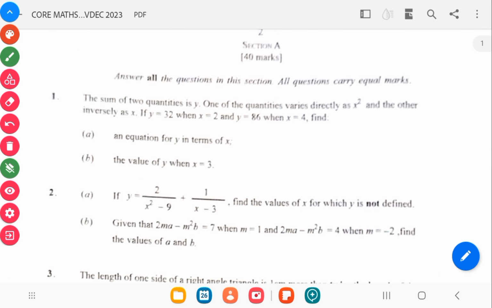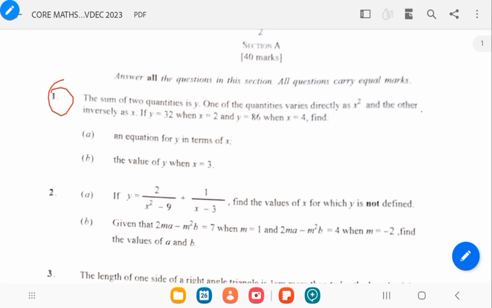So this is Section B of the Core Mathematics NOV/DEC paper. You realize that the first question has to do with variation, which looks very unusual. This wasn't the question I was expecting in the compulsory aspect, even though it's here. And looking here, you're asked to find x and y. Find the values for x where y is undefined.